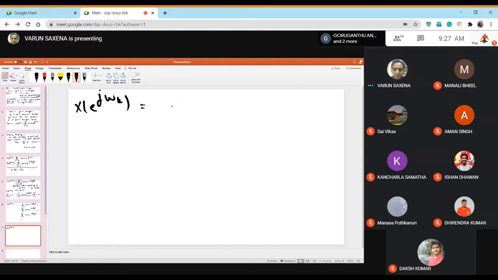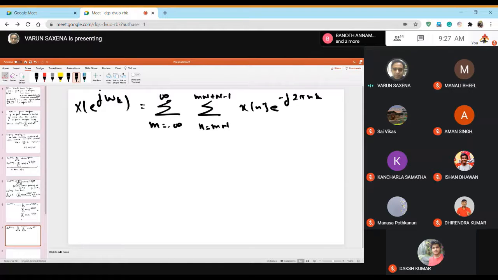There's an infinite sum over m from minus infinity to plus infinity, and a finite sum where n ranges from mN to mN plus N minus 1 of x[n] e to the power minus j 2 pi nk divided by capital N.